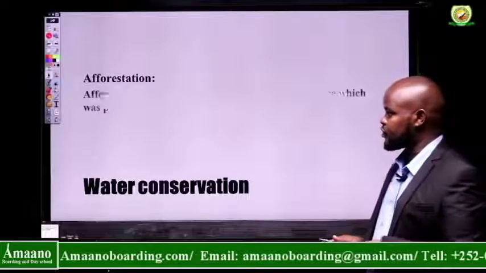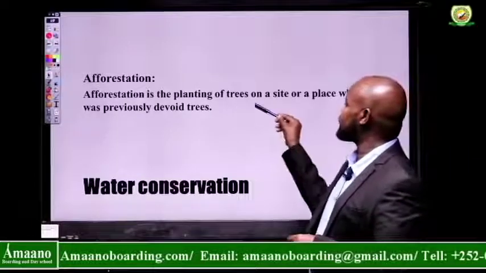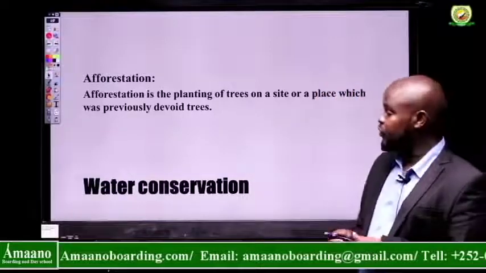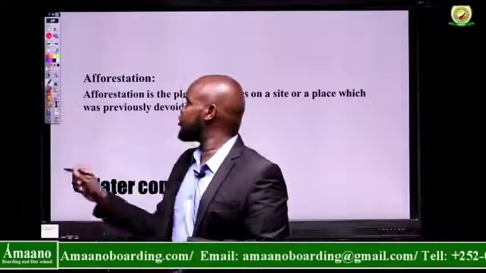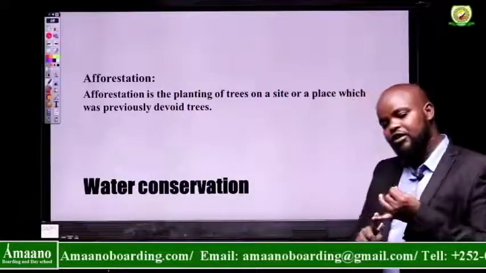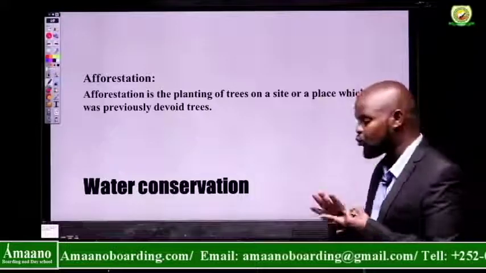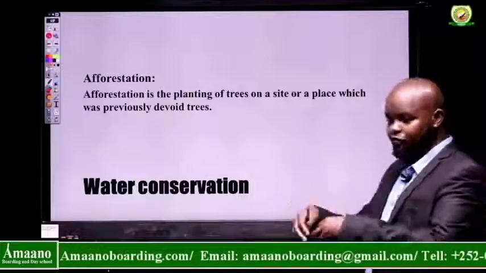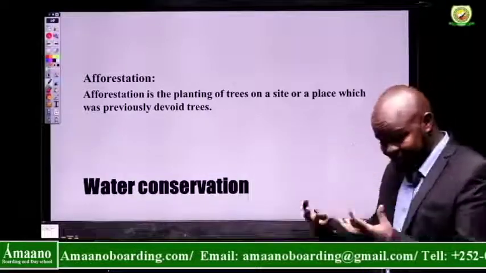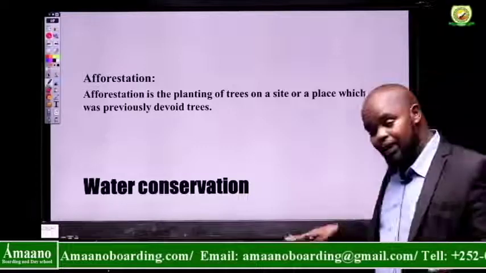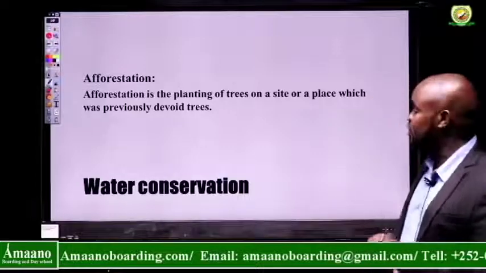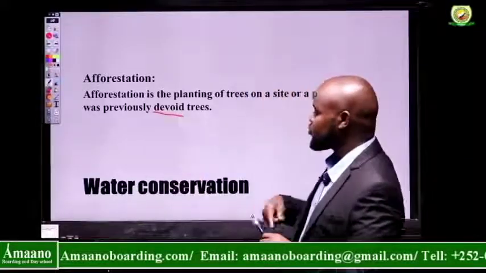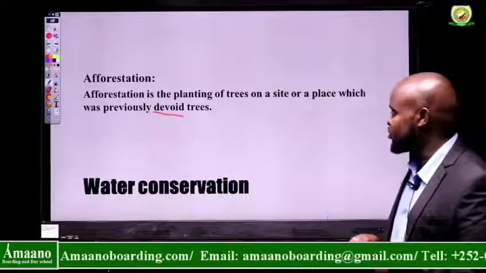Afforestation. What's afforestation? Afforestation is the planting of trees on a site or a place which was previously devoid of plants. There is deforestation, there is afforestation, and there is reforestation, which is not here. Deforestation, we said, is the removal of plants. Afforestation is planting plants in a place where there were no plants ever, right? Devoid means it never had plants, right? So now you are going to plant trees there.